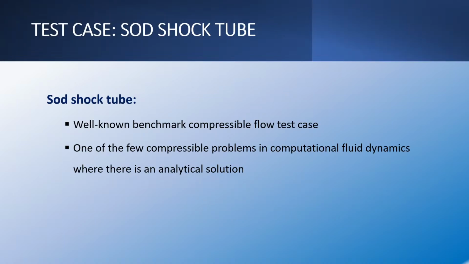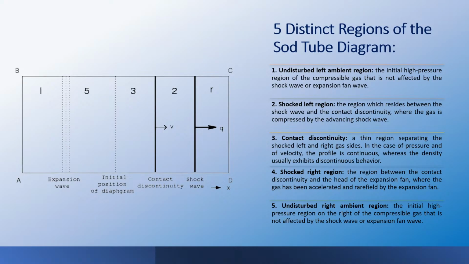For the test case, we utilize the Sod shock tube test case, which is a well-known benchmark compressible flow test case. It's one of the few compressible problems in computational fluid dynamics where there is an exact solution. Now, regarding the 5 discrete regions of the Sod shock tube problem, a shock tube problem is basically a tube with a diaphragm in the middle. We put on the left high pressure and density, and on the right low pressure and density, and then we break the diaphragm, and then we have propagation of shocks within the tube.